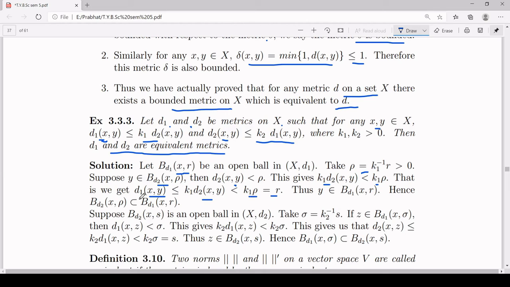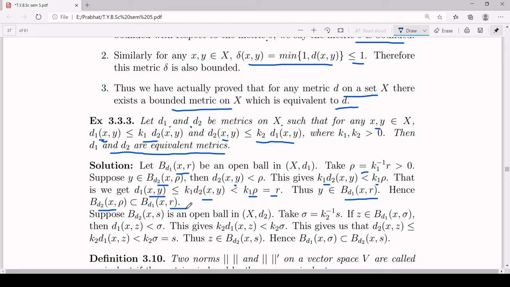What does it mean? d1 of xy is less than r. That means y belongs to the open ball centered at x of radius r with respect to the metric d1. So you started with any element of B_d2(x, rho) and proved that it belongs to B_d1(x, r), and that proves that B_d2(x, rho) is a subset of B_d1(x, r).